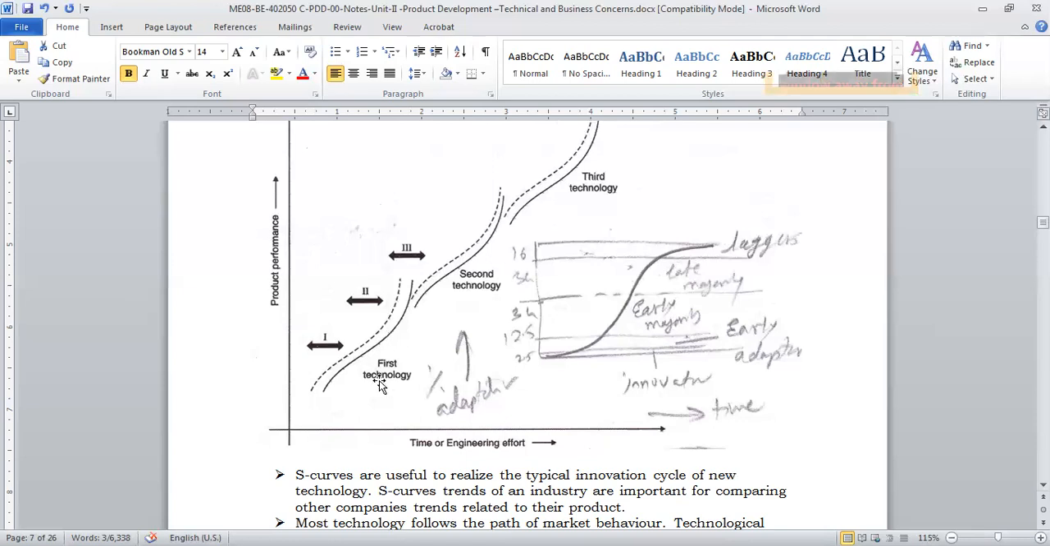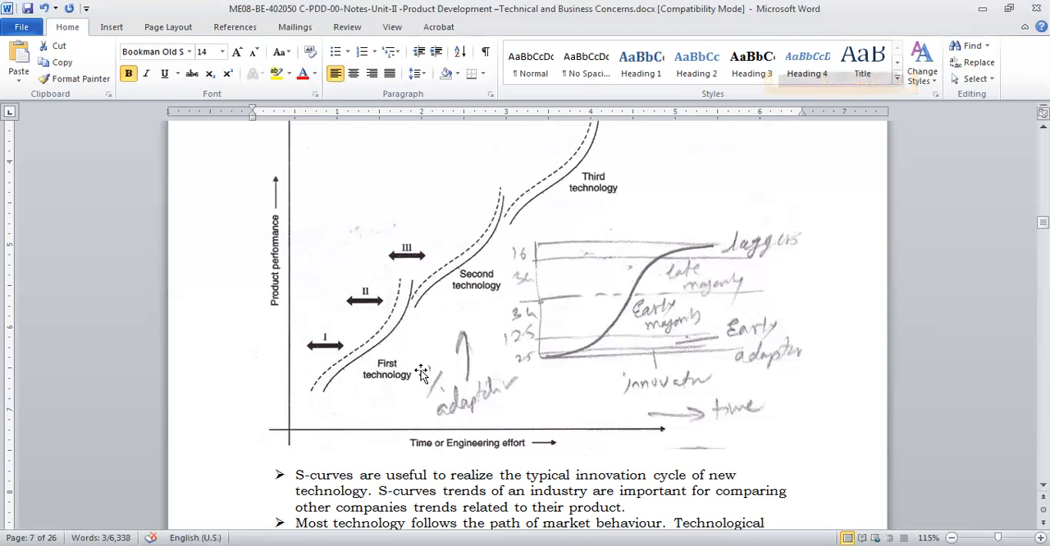If you see this other main diagram, there are three curves, right? Different life cycles of a product are plotted, each with a different curve: first technology, second technology, third technology. Your technology will change, but each will have a similar curve. The initial phase, then growth, then maturity, and then it goes out of the market.